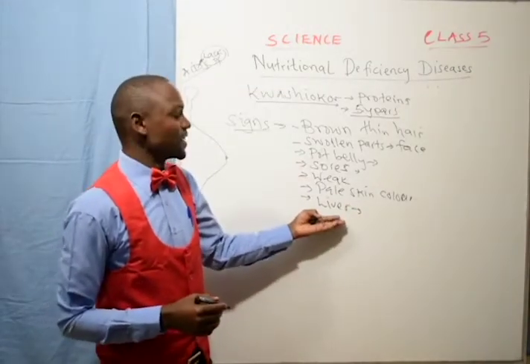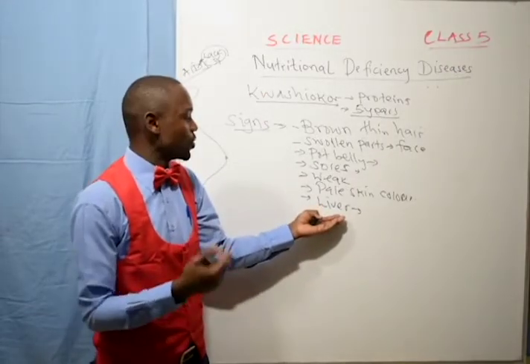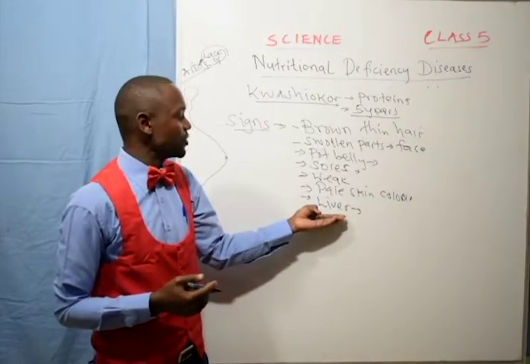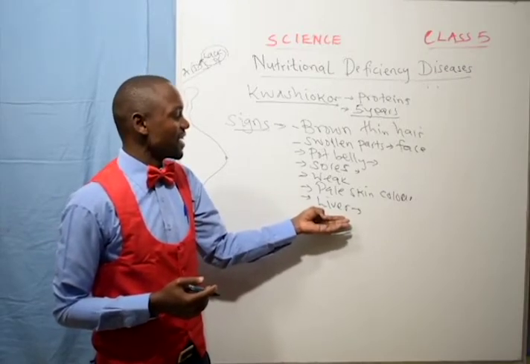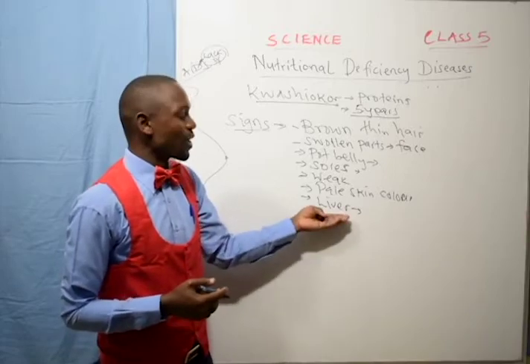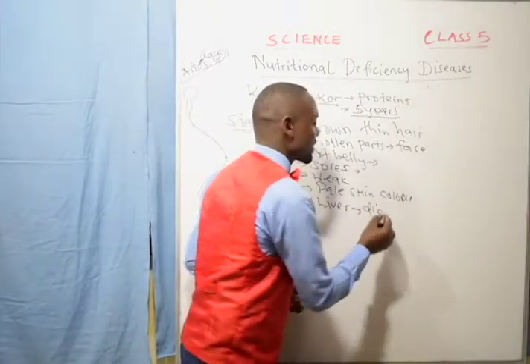The liver helps in the production of some digestive juices. Which digestive juice is produced in the liver? Bile juice. So it will affect the liver, and once it affects the liver, the child can die at long last.